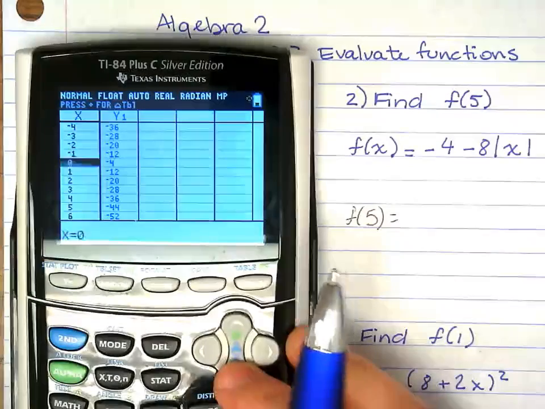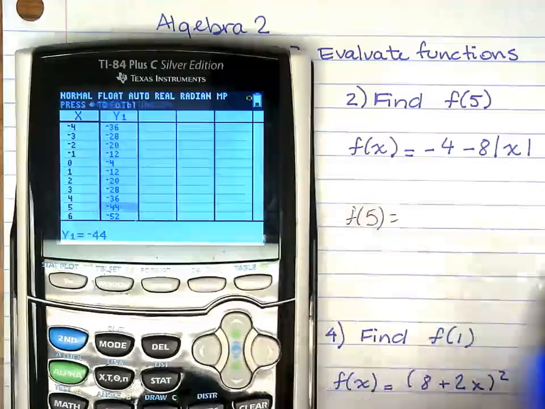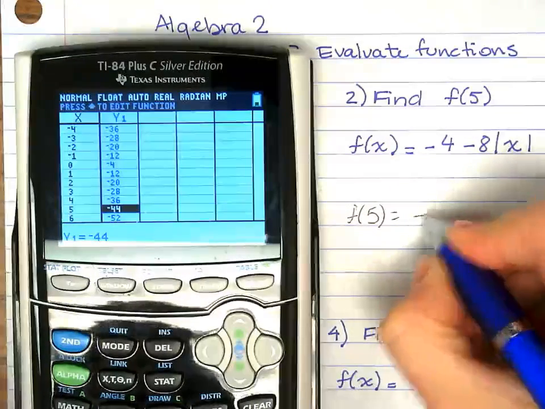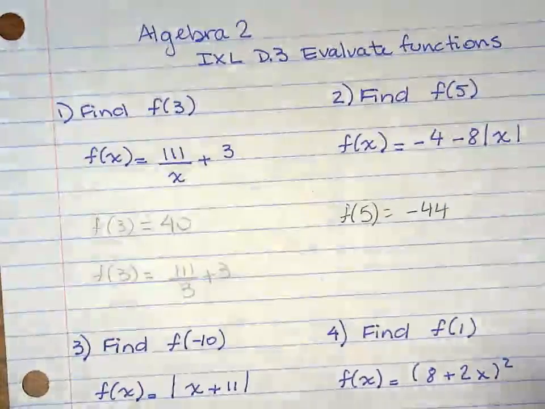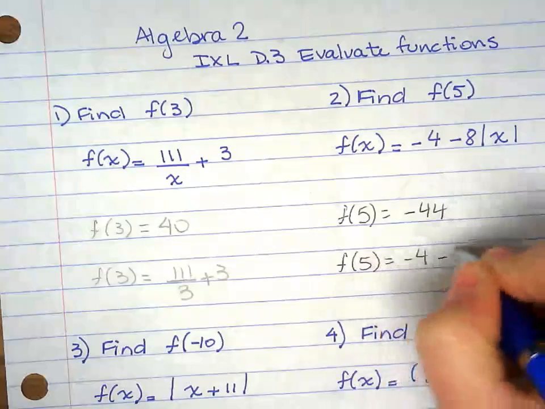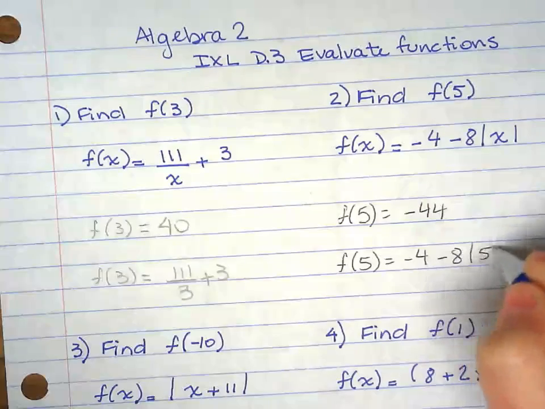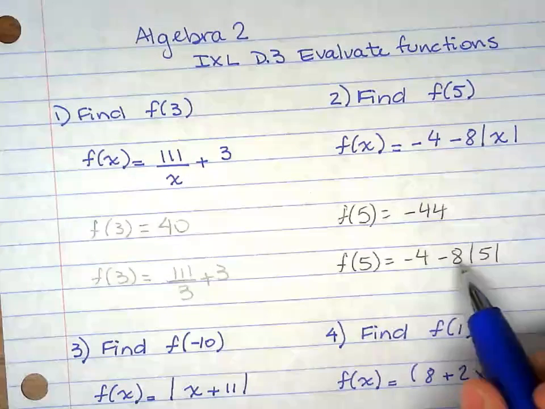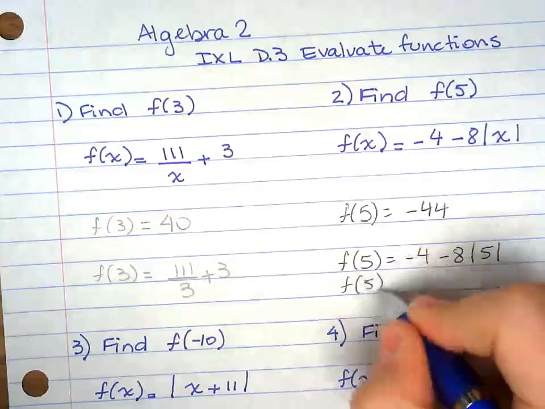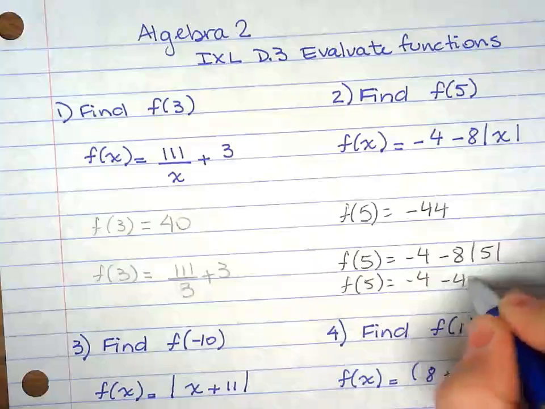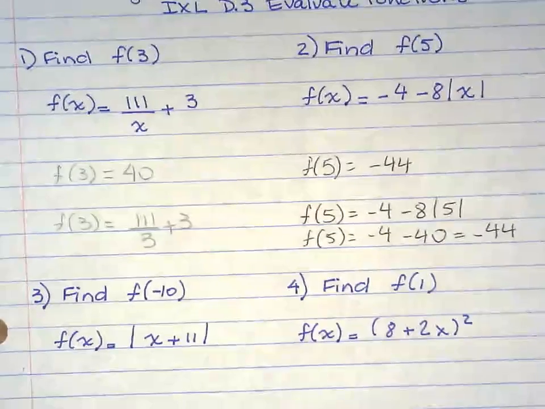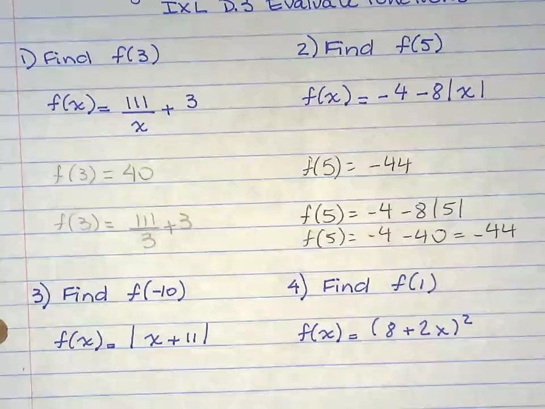We're looking for the value of y when x is 5. Boom, right there, super easy, -44. And if you want to do it by hand, -4 minus 8, and then the absolute value of 5. You can solve it by hand, so -8 times 5, bring the 4 down here, it's -40, and then combine them, -44, same answer. You can do it by hand or not.